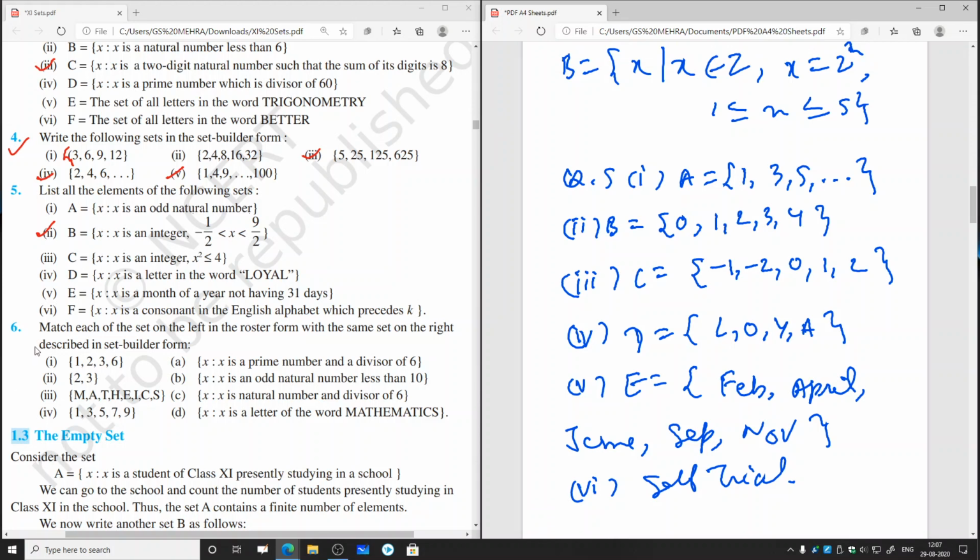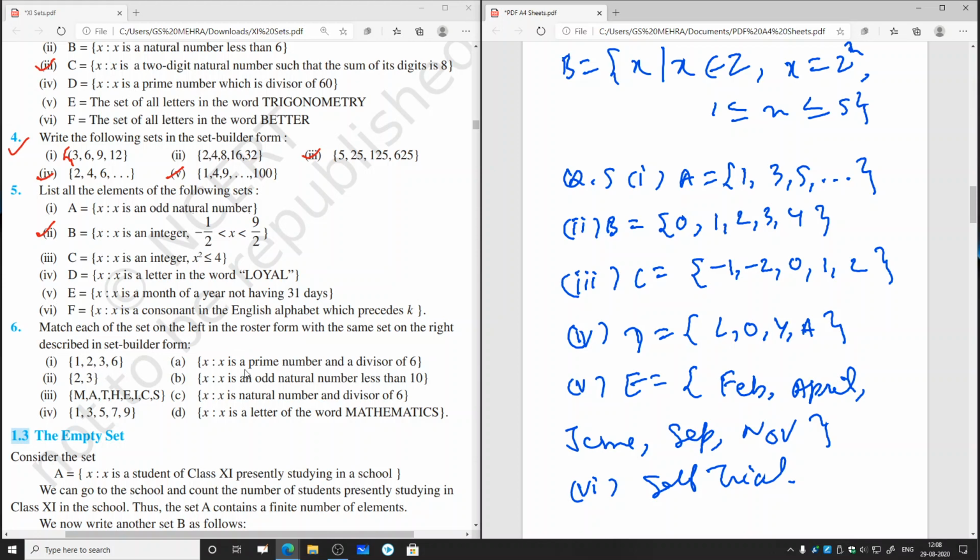Now question number six. Match each of the sets on the left in roster form with the same set on the right described in set builder form. So this side we have tabular form, and this side we have set builder form. You have to just match the set in tabular form with the set builder form. So 1, 2, 3, 6.